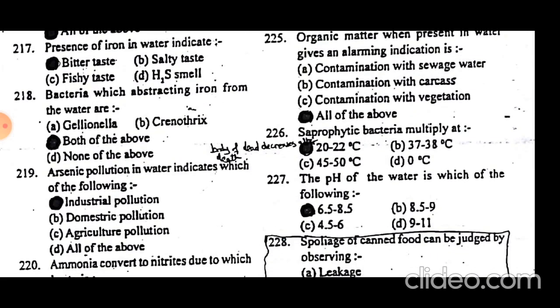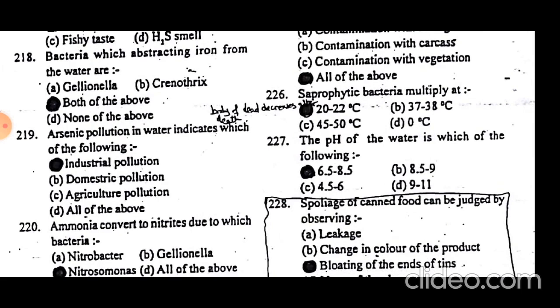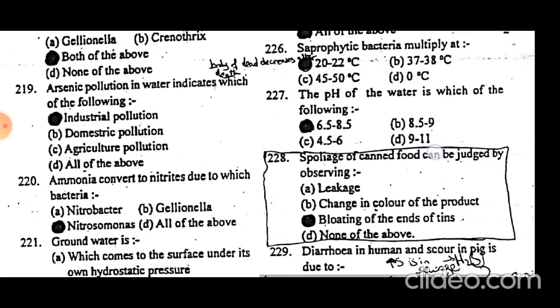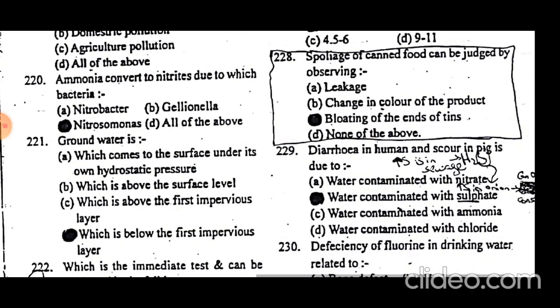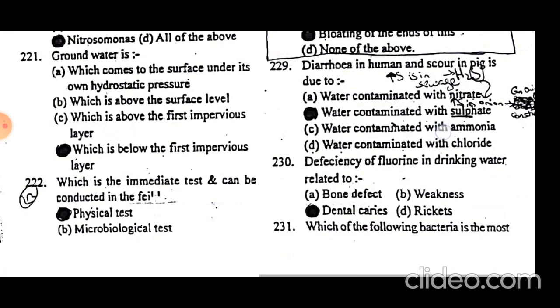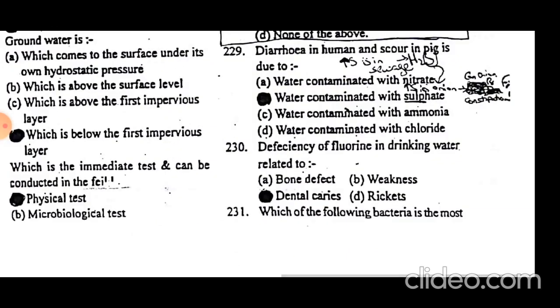Saprophytic bacteria multiply at 20 to 22 degrees centigrade. The pH of water is usually slightly acidic to slightly basic, 6.5 to 8.5. Spoilage of canned food can be judged by observing blotting at the ends of tins. Diarrhea in humans and scours in pigs is due to water contaminated with sulfate. Deficiency of fluorine in drinking water is related to dental caries.